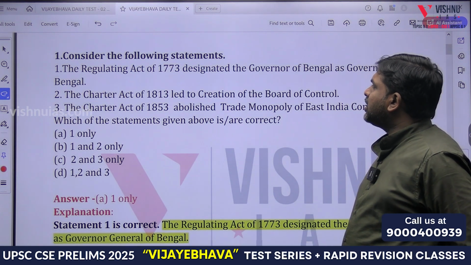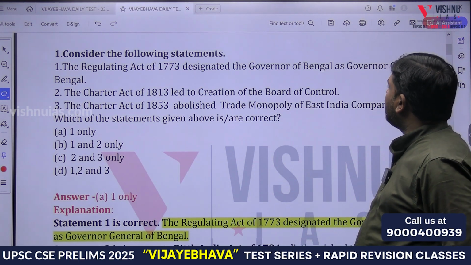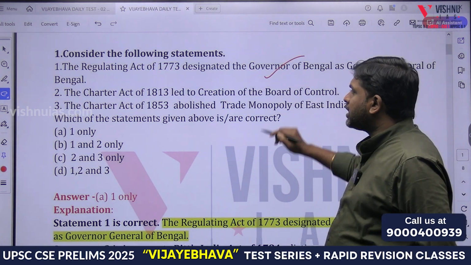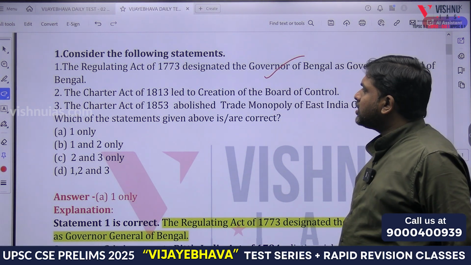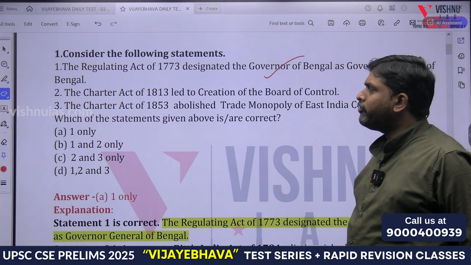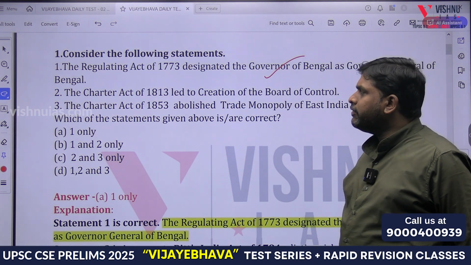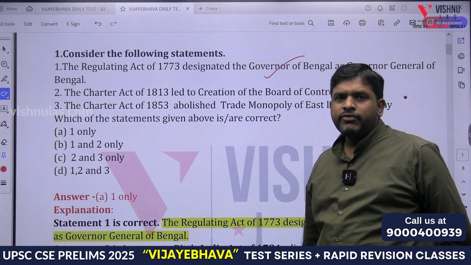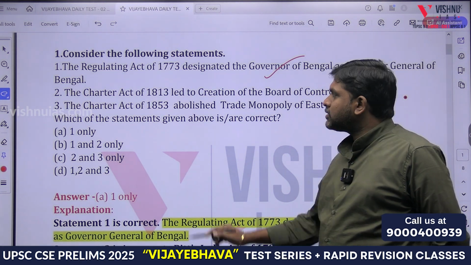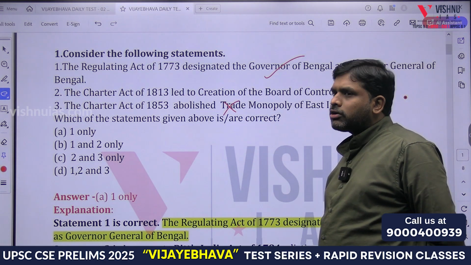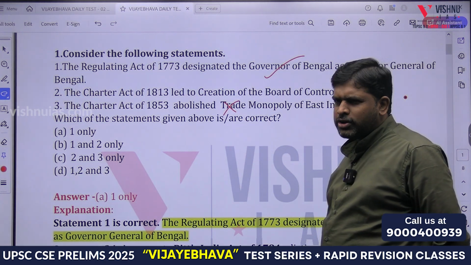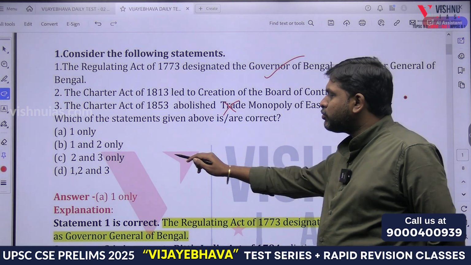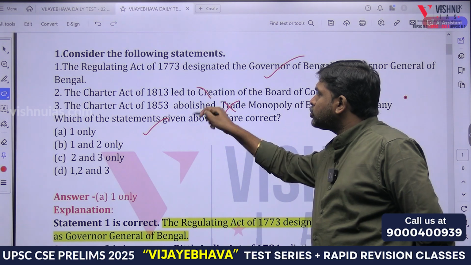Regulating Act of 1773 designated the Governor of Bengal as Governor General of Bengal. Yes or no? Yes. The Charter Act of 1813 led to creation of Board of Control. The Charter Act of 1853 abolished trade monopoly of East India Company. Whether it is 1853 or... Yes, this is a wrong statement. The Charter Act of 1813 led to the creation of Board of Control? 1784, Pitt's India Act. So answer is what? A, 1 only. This is also wrong.